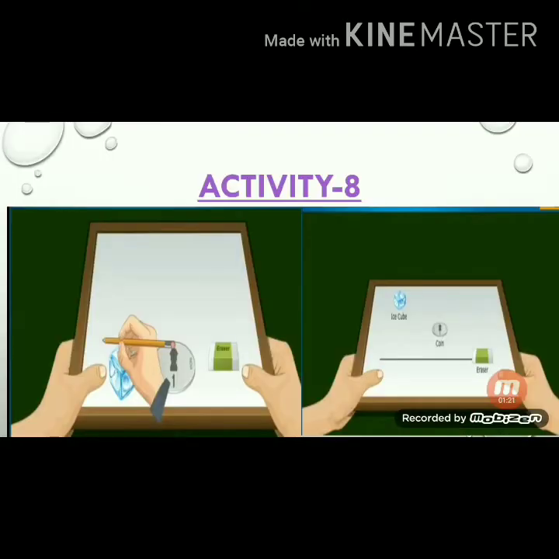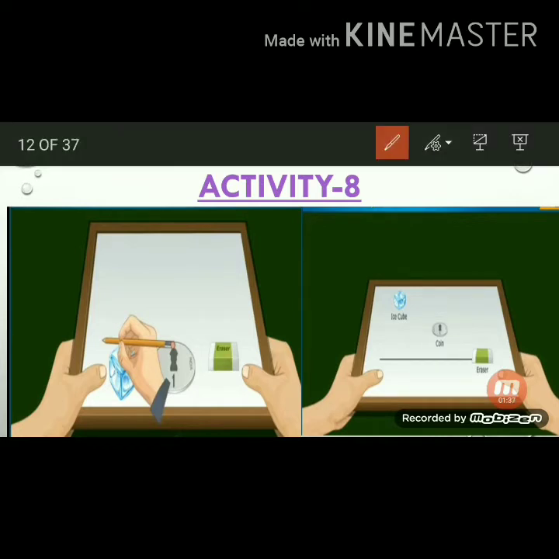Let us do another activity. Take a tray, and place a small ice cube, an eraser and a rupee coin on a line at the end of the tray. See the picture? Now slowly lift the end of the tray as shown in the figure. What do you observe? Which object will move fast?